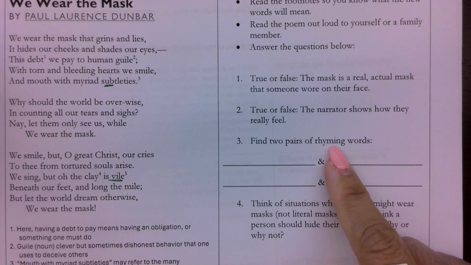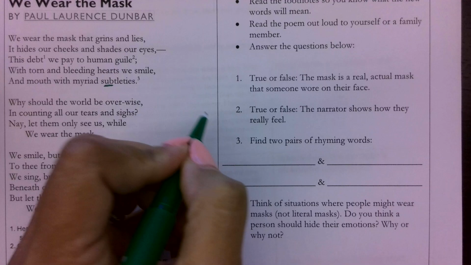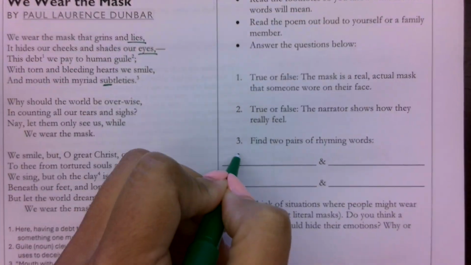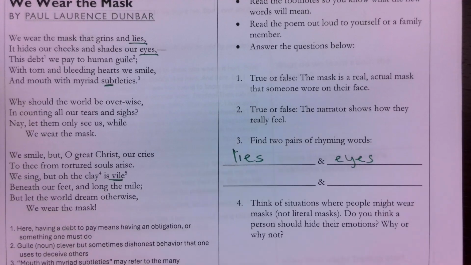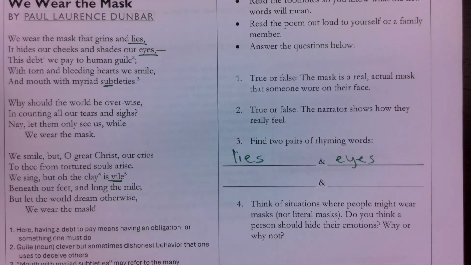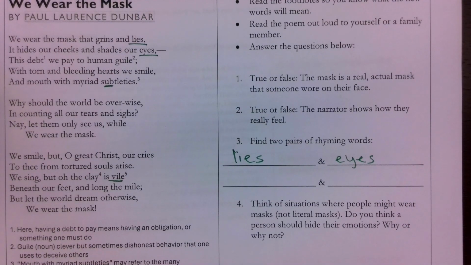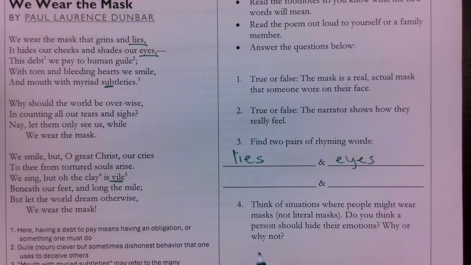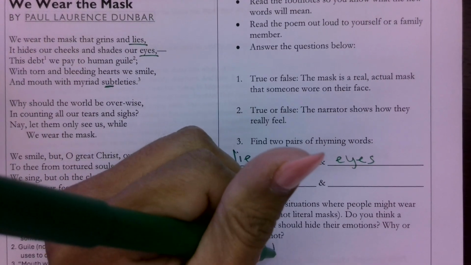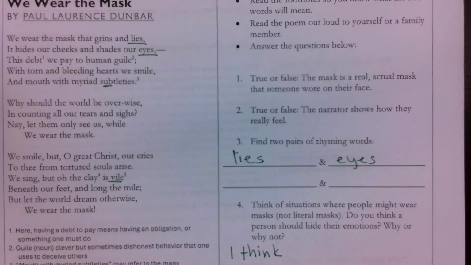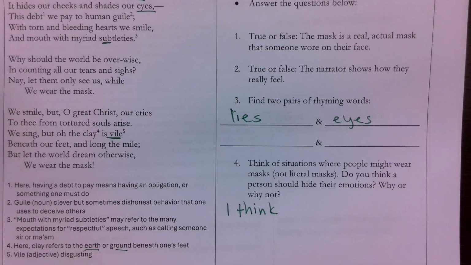And then 2 pairs of rhyming words. So I'm going to give you 1. We have lies and eyes immediately in the first and second line. See if you can find another pair of rhyming words. There's several more pairs of rhyming words you can use here. And then for this last one, I want you to start with I think, and then say whether or not a person should hide their emotions. So I think people should hide their emotions. They should not hide their emotions.